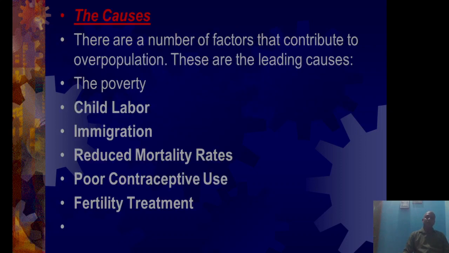So, dear students, the causes. What are the causes of overpopulation? Definitely poverty, due to which child labor, immigration, reduced mortality rates, poor contraceptive use, and fertility treatments. These are the main causes of overpopulation.